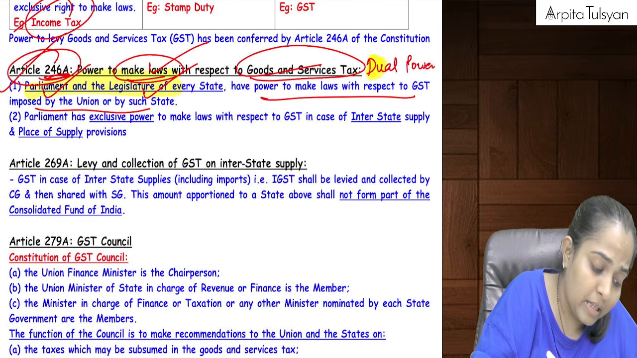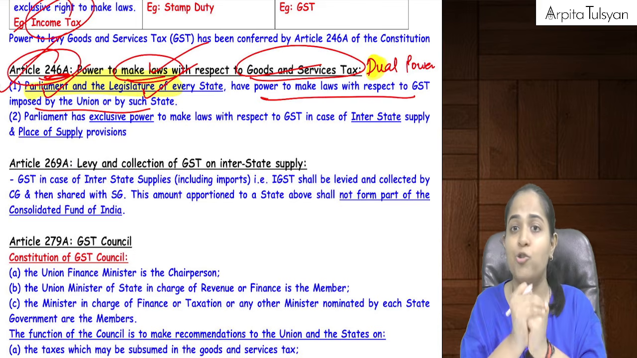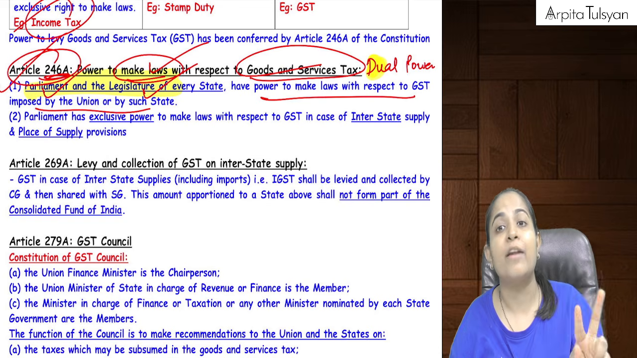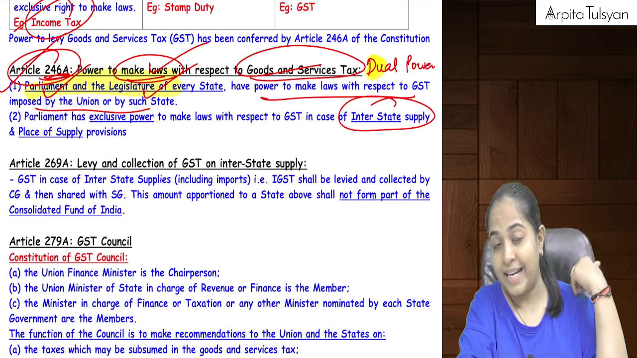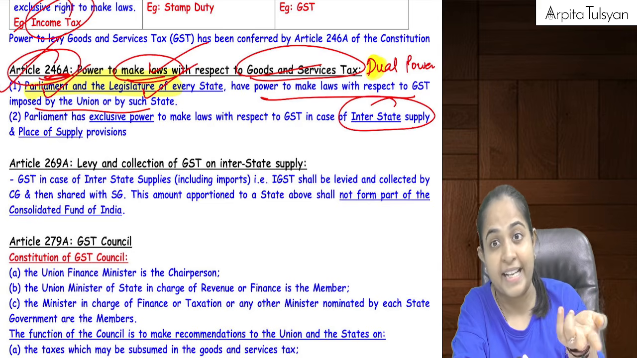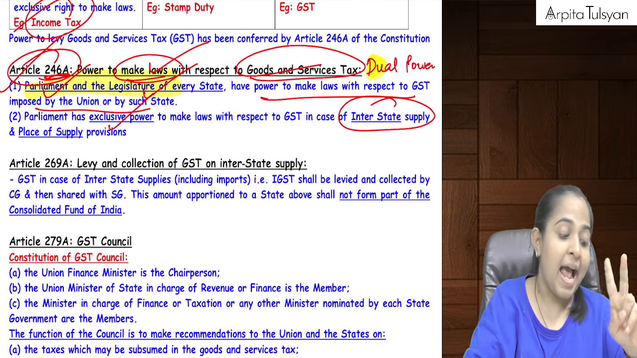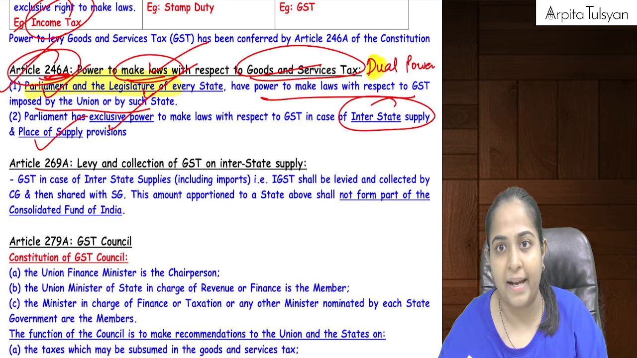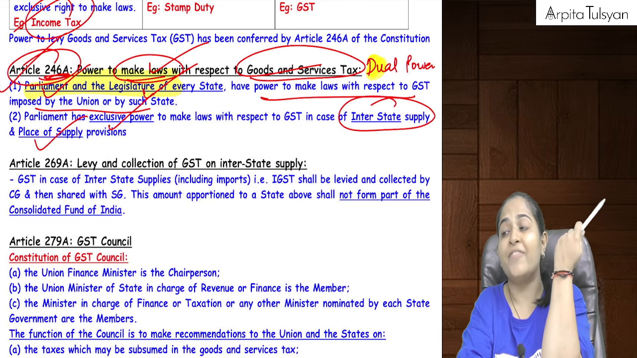So now both the central and state have got joint powers to make the GST law. But for two matters, the power is there only with the Parliament. One is the interstate supply, that is where two or more states are involved. The exclusive power to make the laws is with the Parliament. And secondly, there is a provision called place of supply. What is the place of supply? What is the place where the supply has happened?